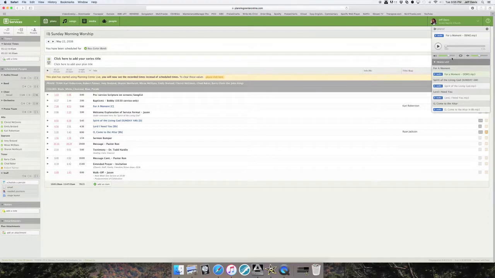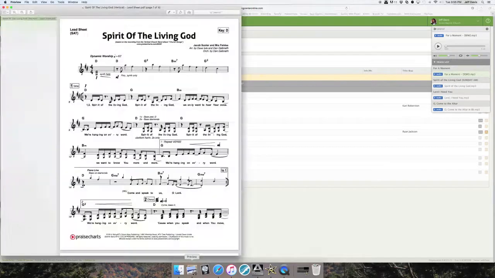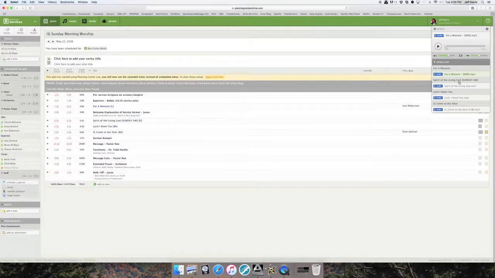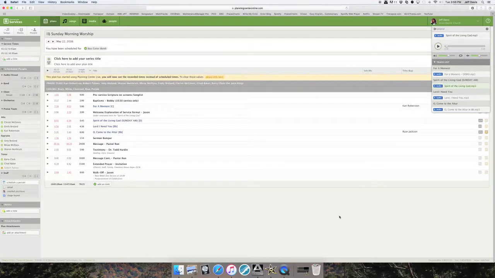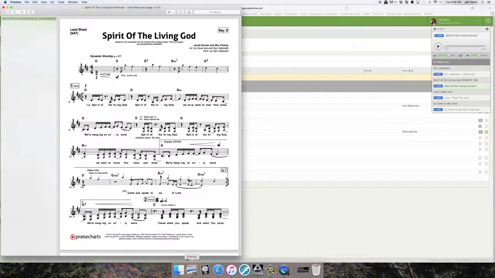So what you would do then at that point, if I'm ready to do Spirit of the Living God, I'm going to pull up my sheet music. Well, actually, I'm going to start the clip. Spirit of the Living God, just on the title, just click it once. And there you are. You just start playing. You can forward it. You can reverse it. And again, just follow along with your music.